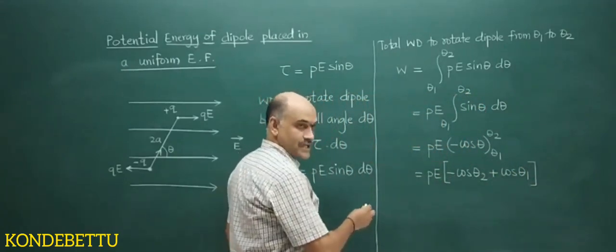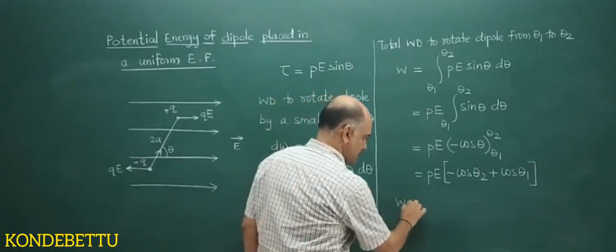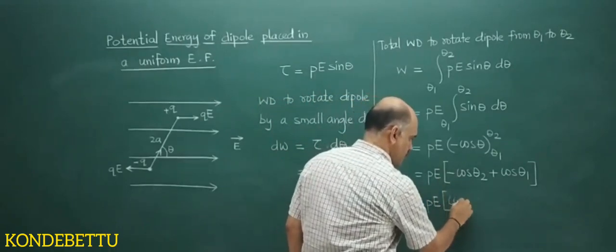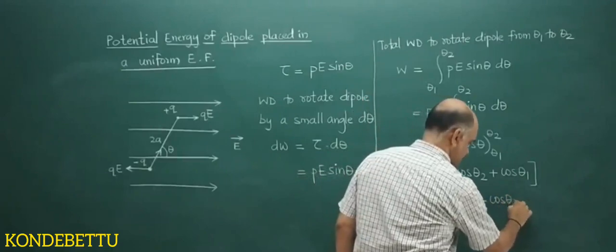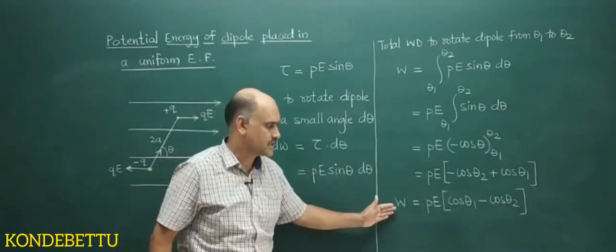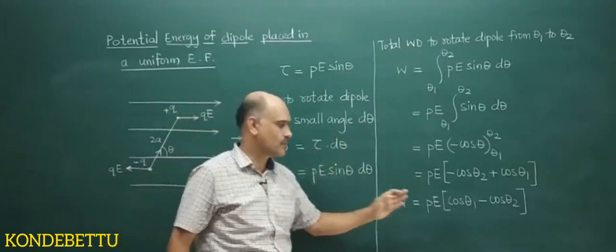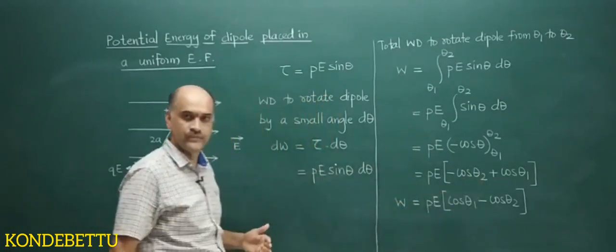So W is equal to PE into bracket cos theta 1 minus cos theta 2. This is the work done to rotate a dipole from angle theta 1 to theta 2.